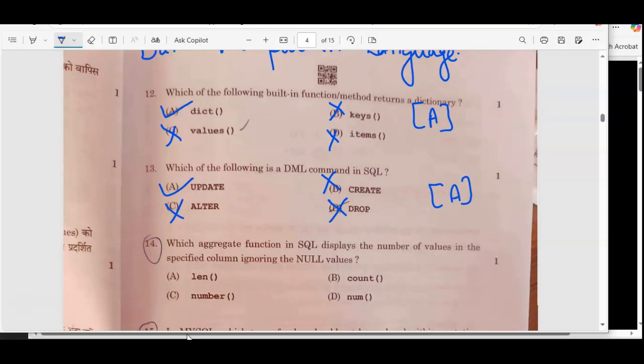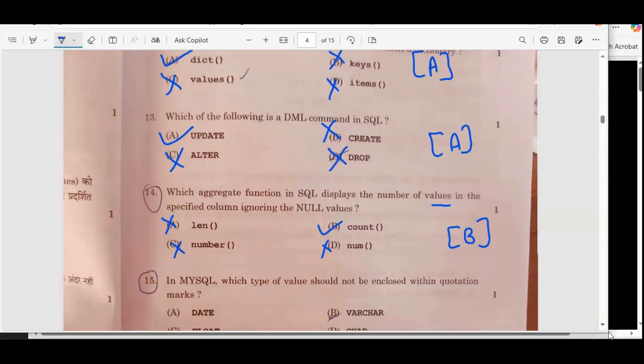Next is, which aggregate function in SQL displays the number of values in the specified column, ignoring the null values. If they are saying ignoring the null values, and in SQL, len is a function which is working in Python. Number, though, I have never seen num. So count is a function which is going to ignore the null, and count star is going to include null also. The correct option is option B. Count will ignore the null values.